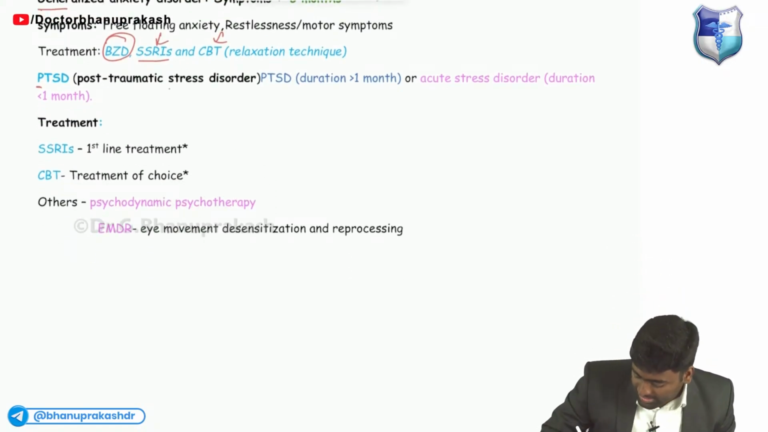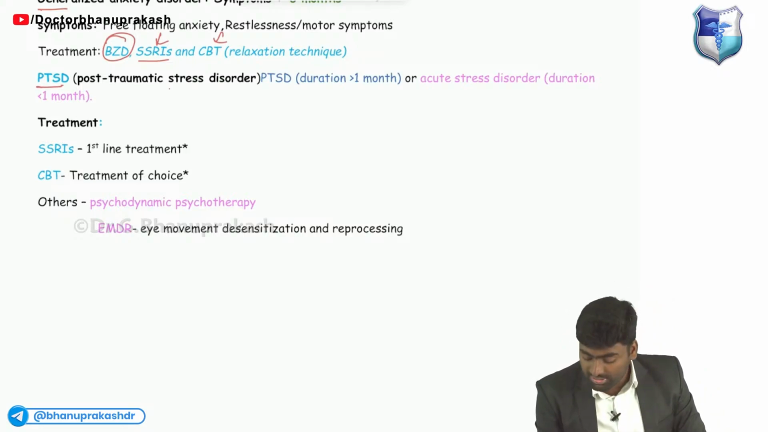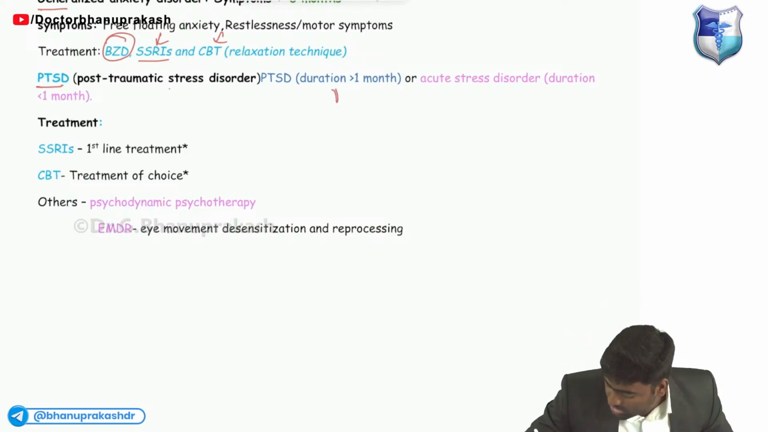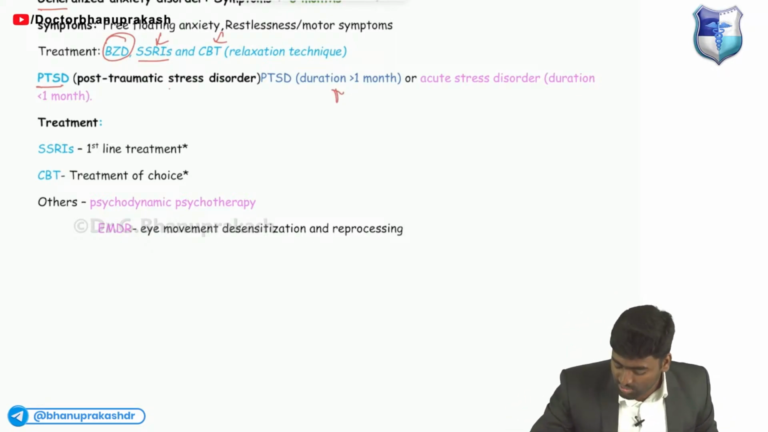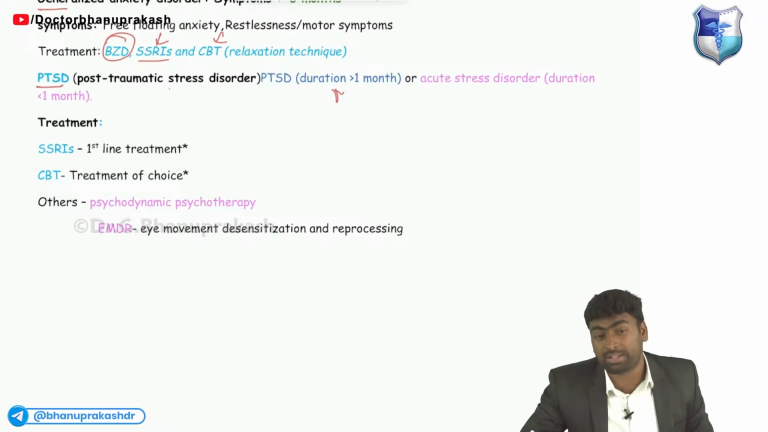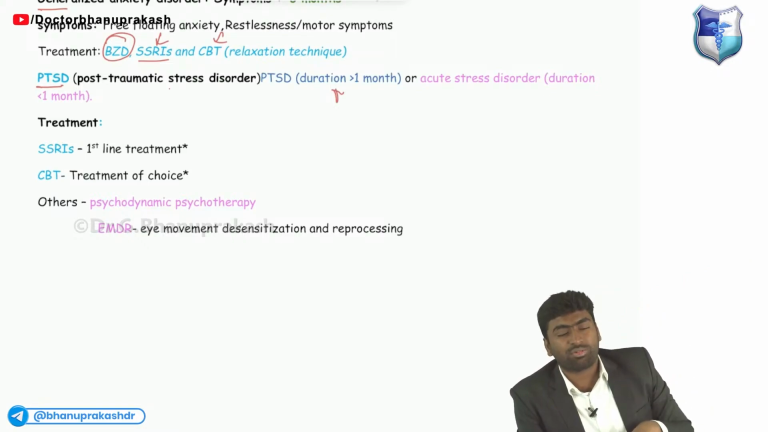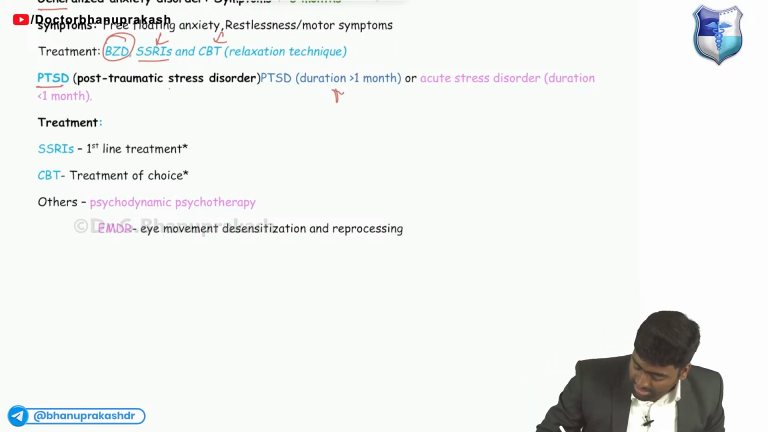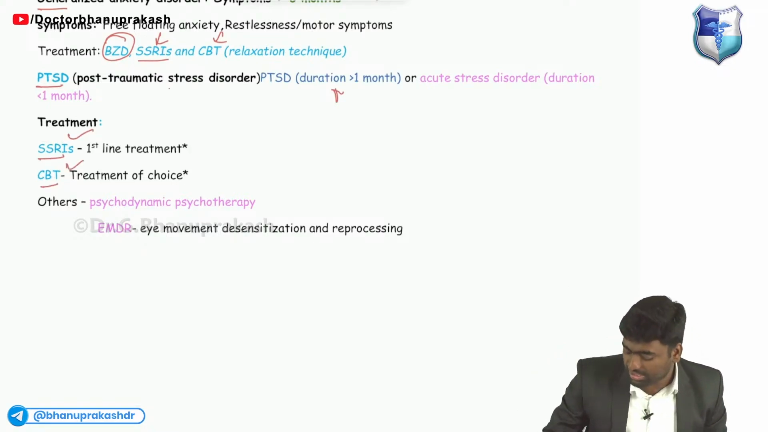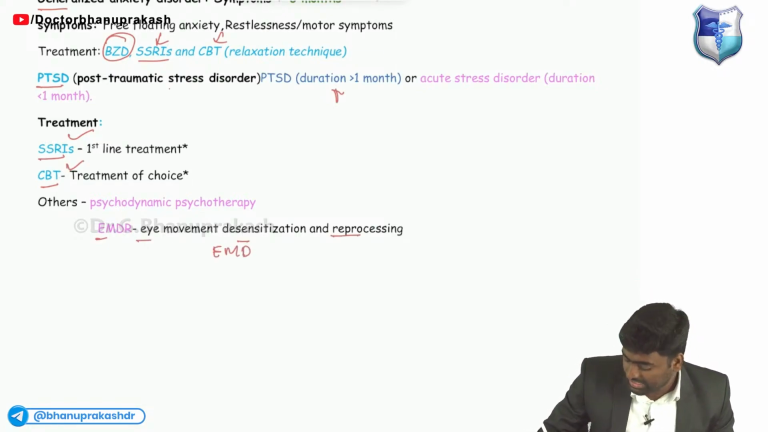Then about post-traumatic stress disorder, it usually follows a traumatic event, for example any accident or war events. If it is present for more than 1 month, we call it PTSD. If it is less than 1 month, we call it acute stress disorder. Fine. For treatment, we'll use SSRIs and cognitive behavioral therapy, and one more method known as eye movement desensitization and reprocessing, EMDR, in the case of PTSD.